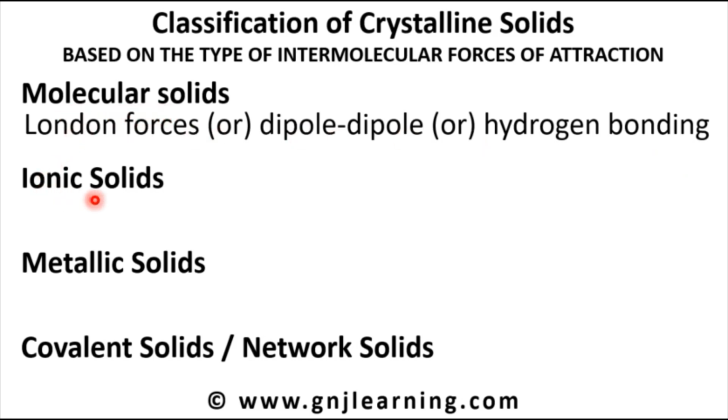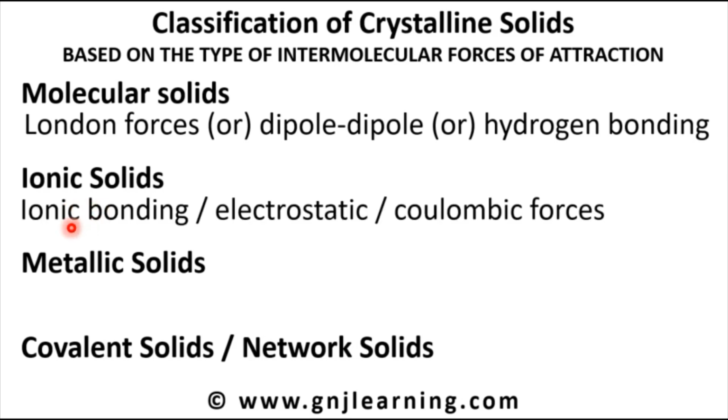When it comes to ionic solids, the constituent particles are positively and negatively charged ions. Their interaction is ionic bonding, or electrostatic attraction between positive and negative charge, or Coulombic forces. That means oppositely charged bodies attract each other. So in ionic solids, the intermolecular force of attraction is electrostatic, the attraction between positively and negatively charged ions.